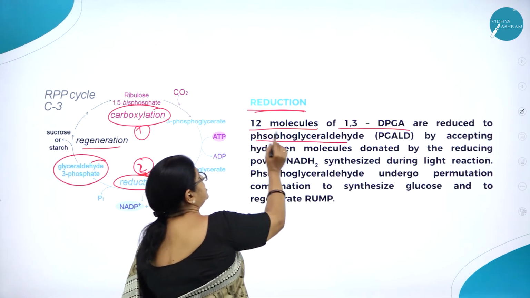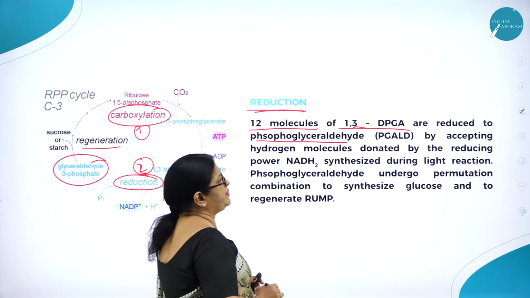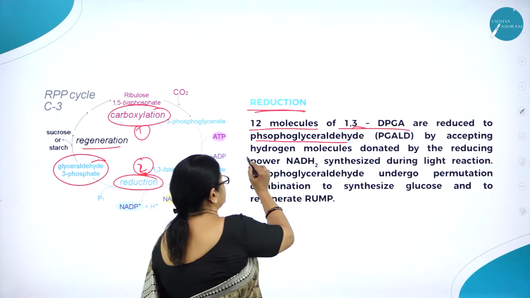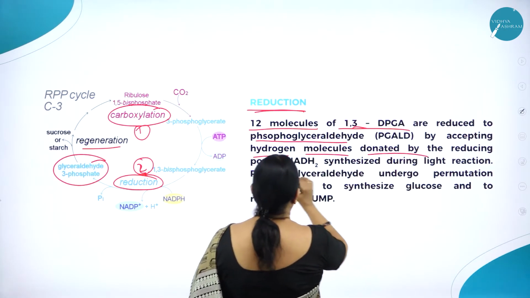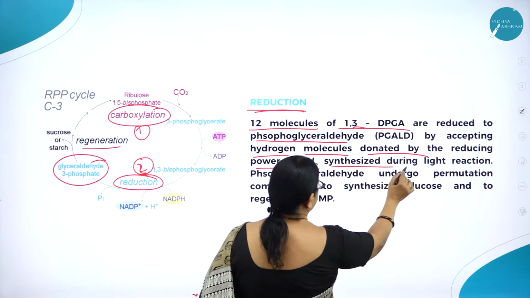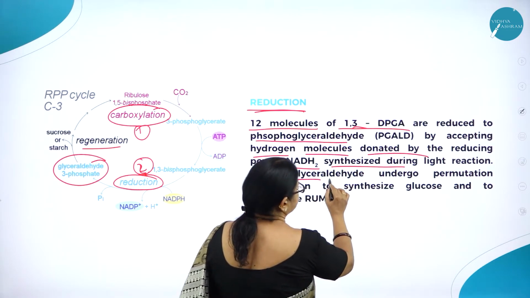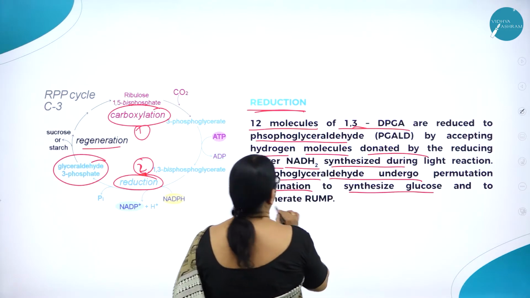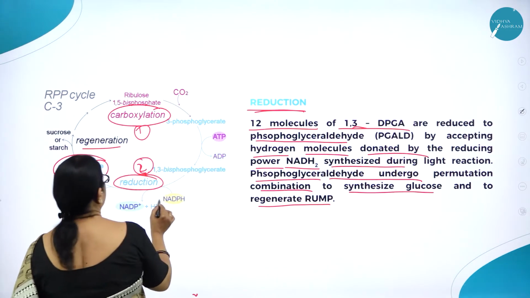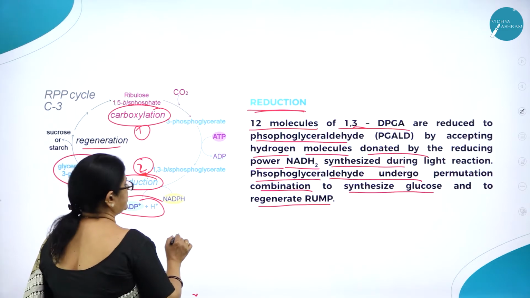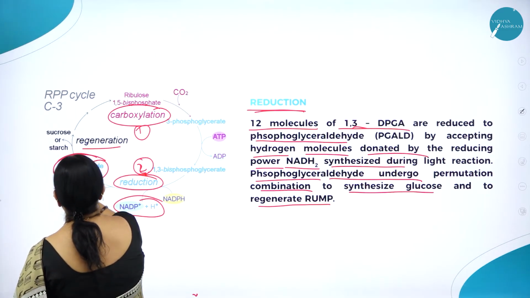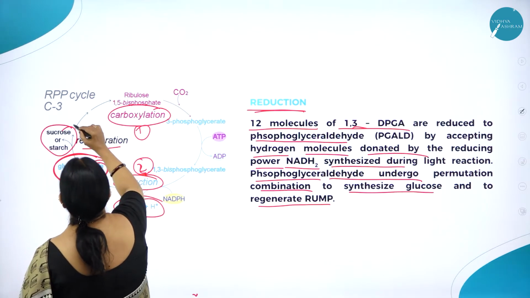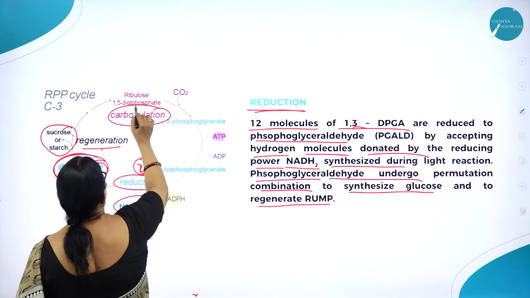So reduction: 12 molecules of 1,3-DPGA are reduced to phosphoglyceraldehyde by accepting hydrogen donated by the reducing power NADPH2 synthesized during light reaction. Phosphoglyceraldehyde undergoes permutation combination to synthesize glucose and to regenerate RuMP. So here it is utilizing NADPH, right? Here it forms 3-phosphoglyceraldehyde, then hexose formation takes place. Then again you can see the regeneration of RuMP.